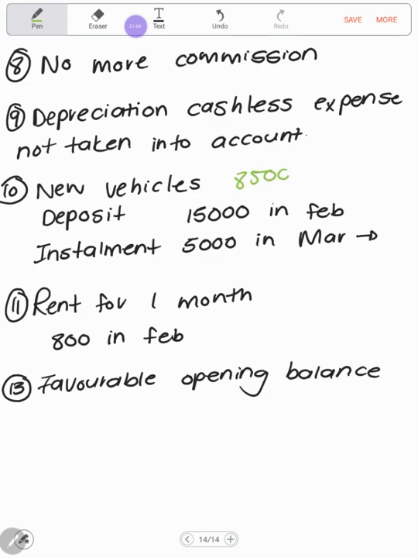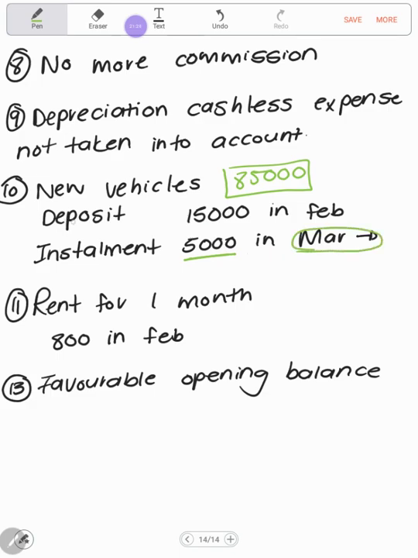But you did not pay the full amount of this 85,000 yet. They told us that they are going to be paying this installment from March, which is 5,000. So your installment, under payments, you'll have installment 5,000 only in March.